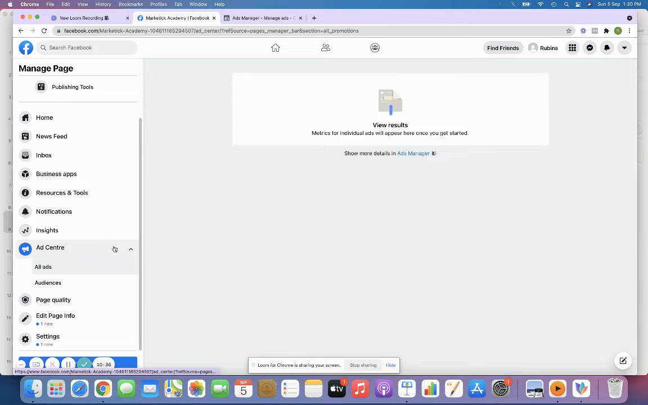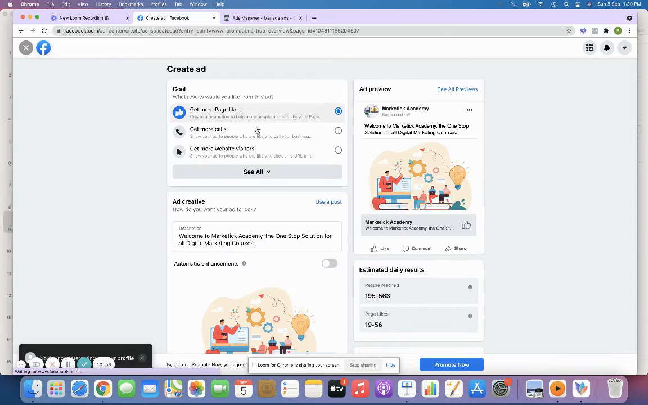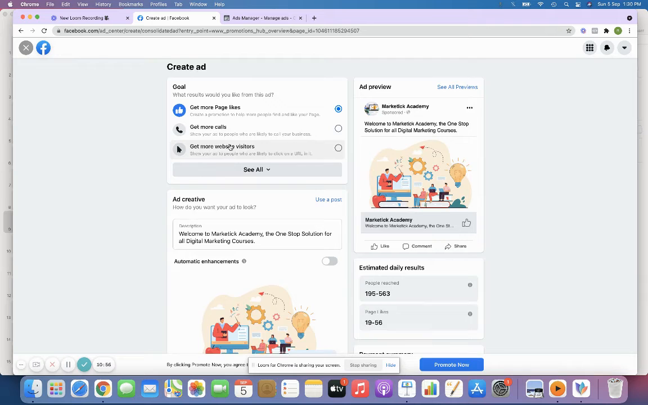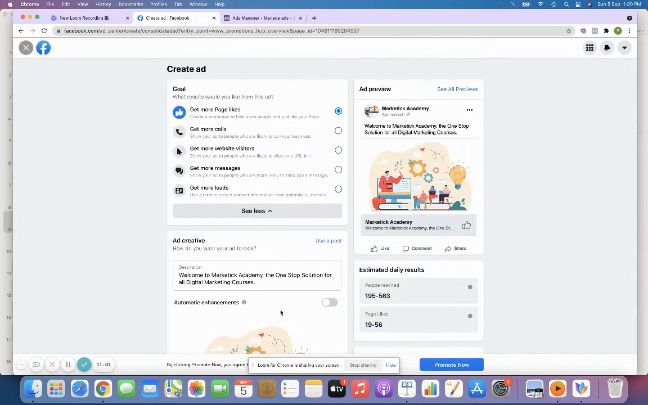Suppose if you're going to run a page like campaign alone, right? Make sure that you use this option, this ad center option, only for your page like campaign, right? So you just go to ad center, just create ad, just create new ad, and then select page like option. Make sure that you don't use the other options over in this particular dashboard, because this dashboard doesn't give you more analytics, and you won't be able to do a perfect detailed targeting over here, right?